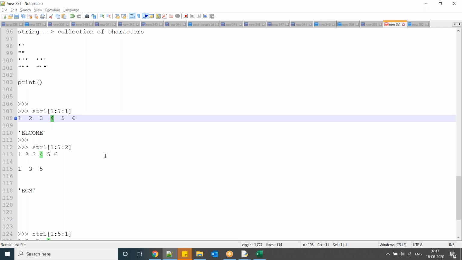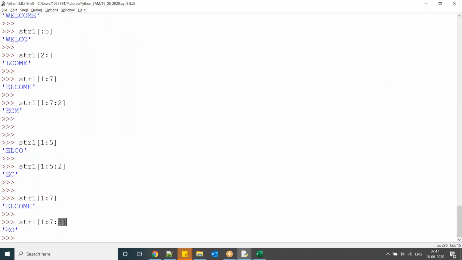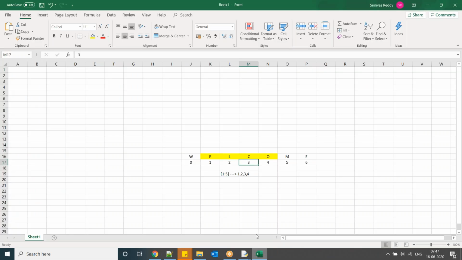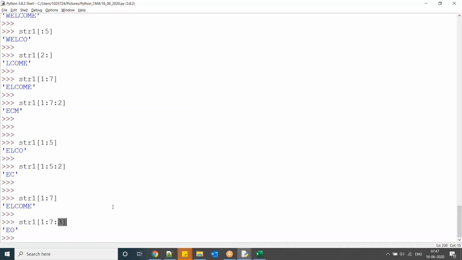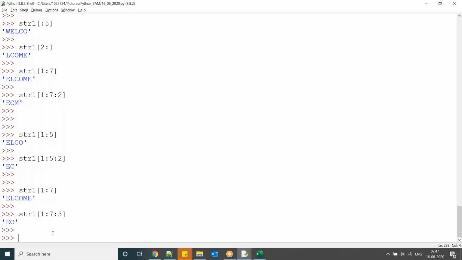So 1 and 4. What are the characters at 1 and 4? E and O. So you can see here 1 and 4, E and O. Guys, now clear? Riya, are you clear now? Yes, sir. Where is the step size used?